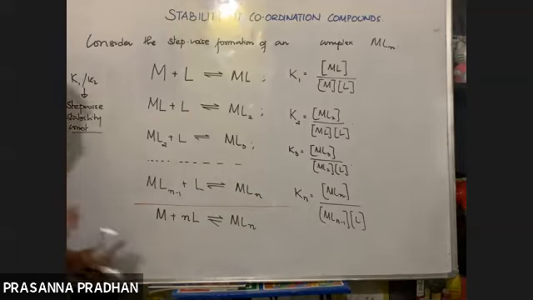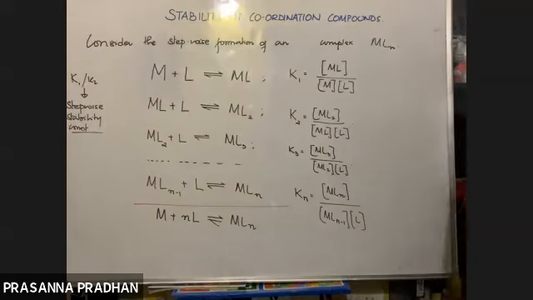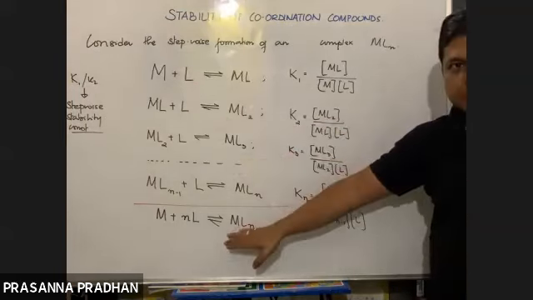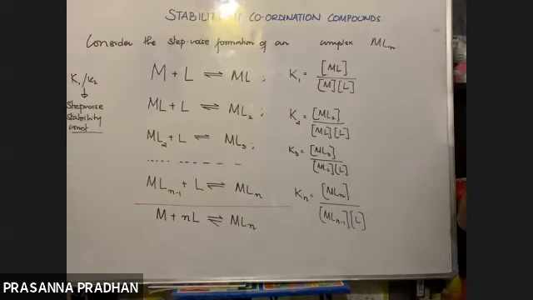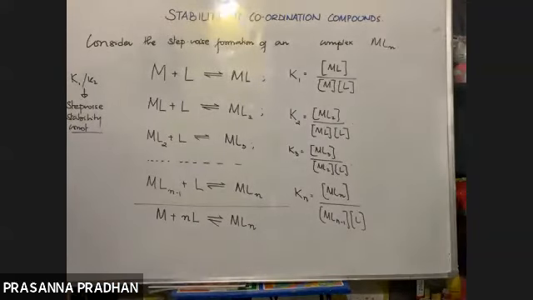Now I'm not going into details. You must have studied in class 11 that in equilibrium, when we add the reactions, what will happen to the equilibrium constant? When the equations are added, the equilibrium constant gets multiplied.